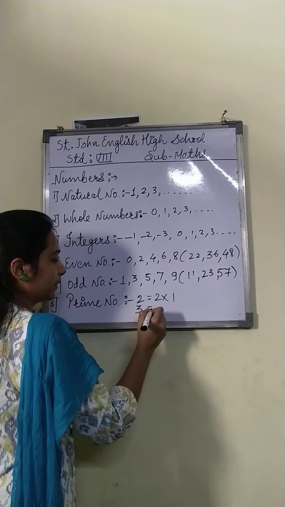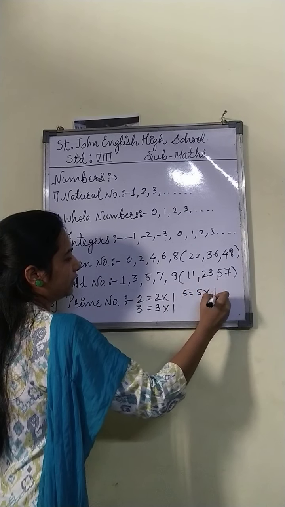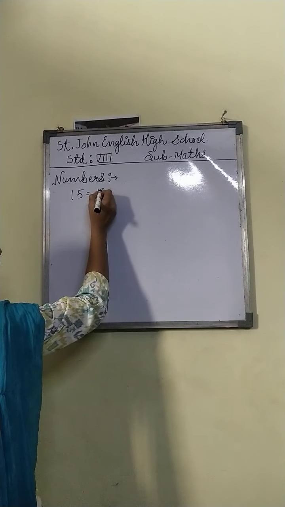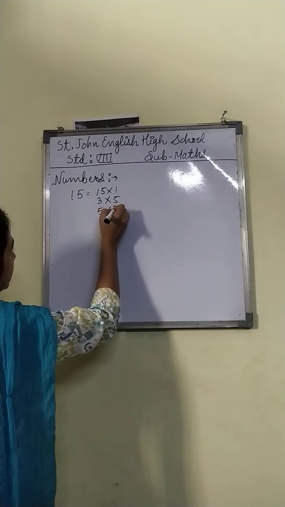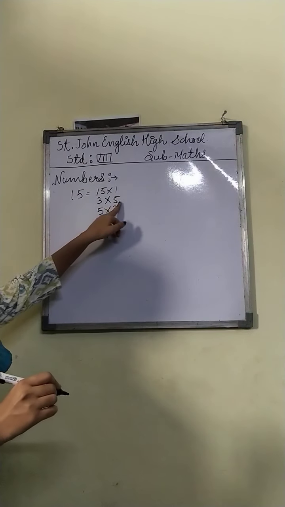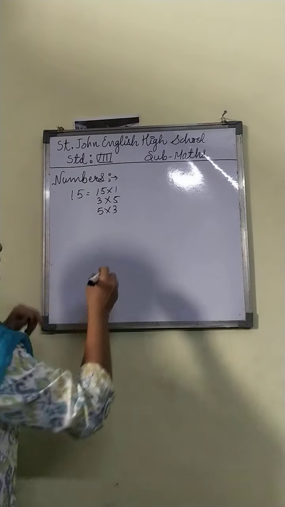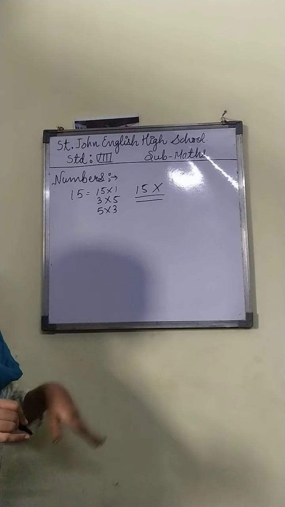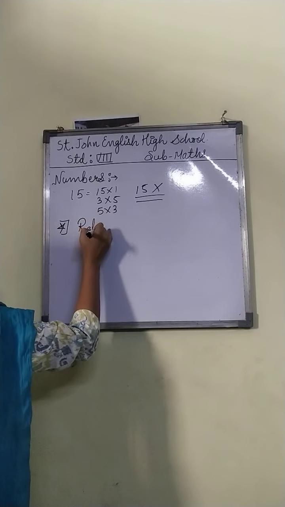Again, 3 can be written as 3 into 1. Take 15: I can write 15 as 15 into 1, 3 into 5 or 5 into 3. It means that 15 has factors 15, 3 and 5, more than 1 and that number itself. That's why 15 is not a prime number. Understood everybody?